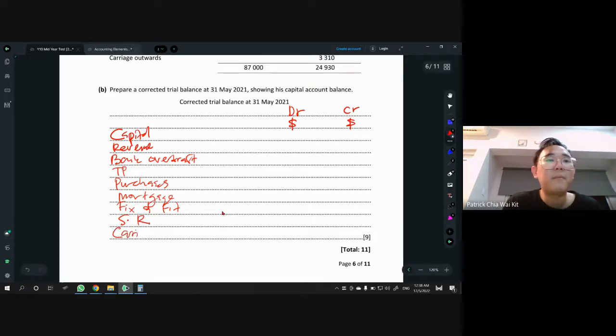Oops. Seems like I do not have enough space for my total, but never mind. Not enough space means what? You can just always draw and use the space below. Who cares? That's fine. If I want to make this really nice, I think the dollar sign I can just put up here together with the DR and the CR, then I will have a nice DR and CR, right? But in this case, I'm too lazy to draw again. So, yep. Let me just erase all the dollar signs first.